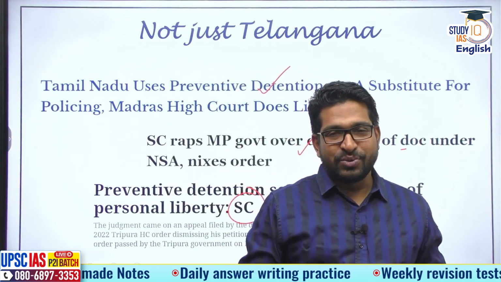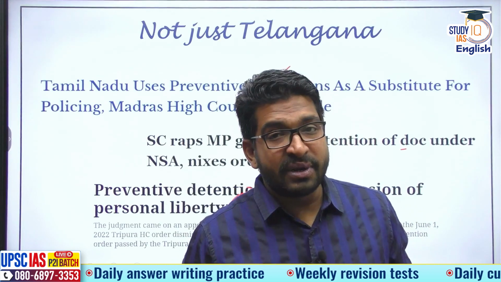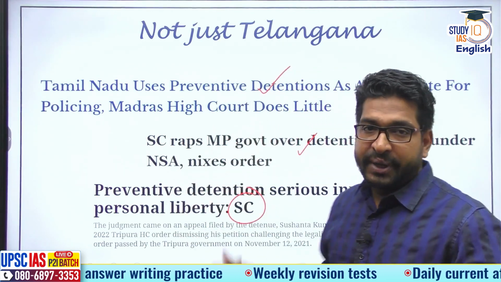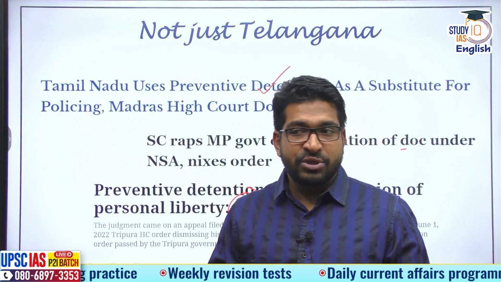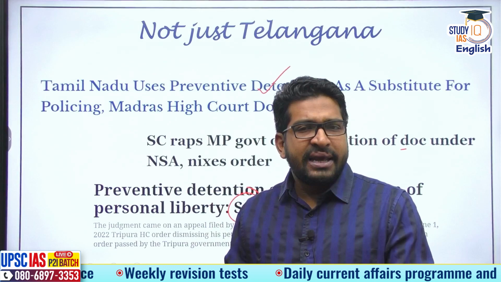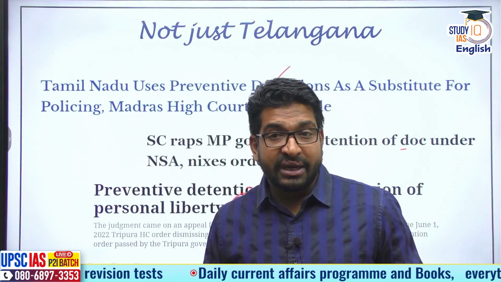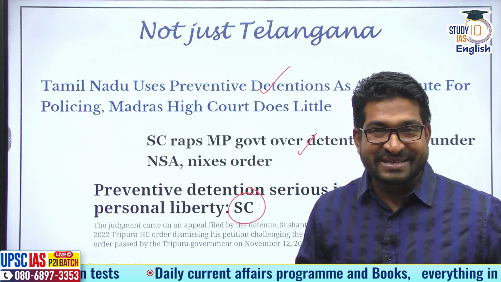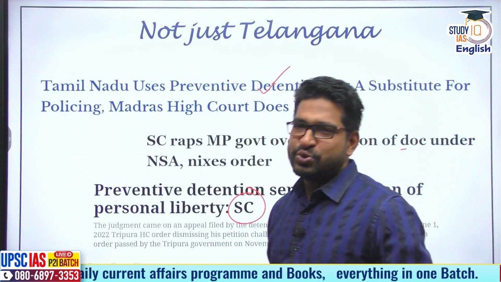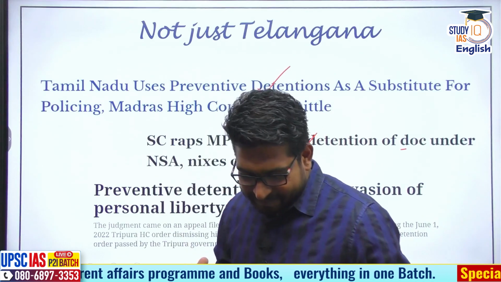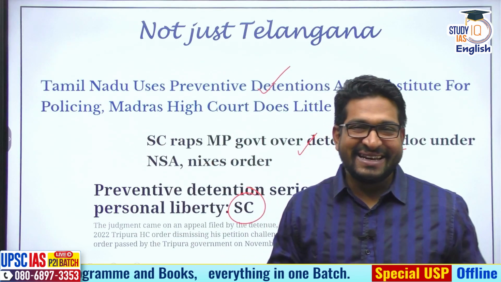Some sort of guideline, policy, or intervention from the central government can be brought, because Article 22 subclause 7 allows Parliament to make rules and regulations, or certain guidelines, for preventive detention laws. But as of now, that is the standing. They are valid, but cases reach the judiciary, and again, it's a huge burden on the judiciary itself.